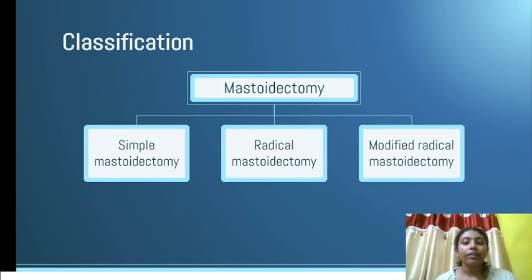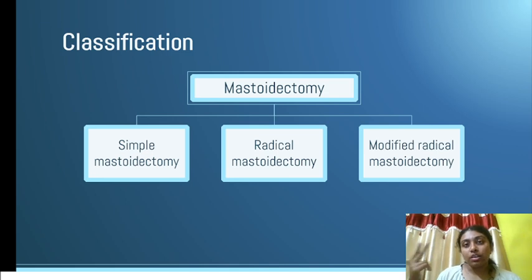Okay, second is radical mastectomy. Now in case of radical mastectomy, the middle ear as well as the external ear are converted into a single cavity. So in this case, it is done by lowering the wall between the mastoid as well as the external ear. Okay. In here, the inner ear is not disturbed, but the eardrum is removed. So here, hearing loss is present.